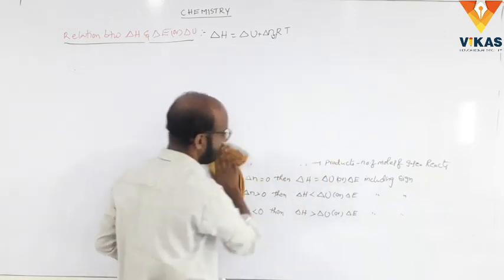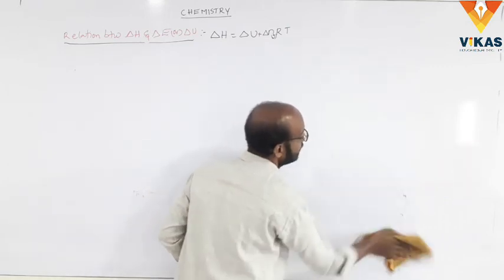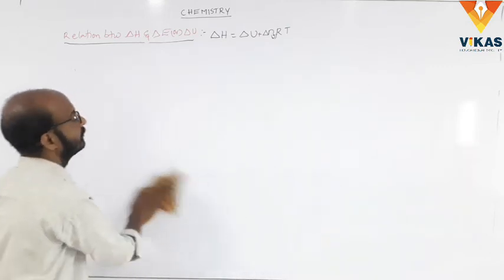So one problem on the relation of delta H and delta U. Let's do a problem on these relations.